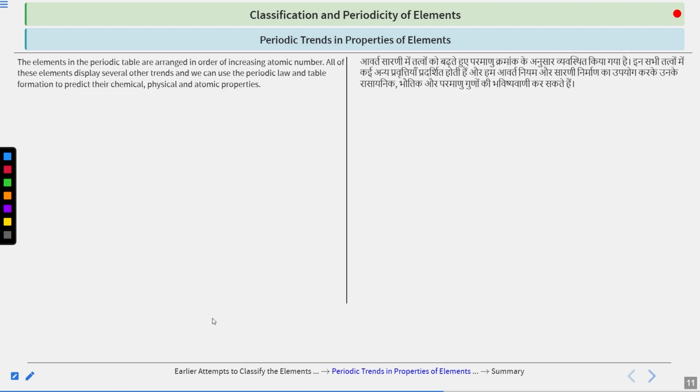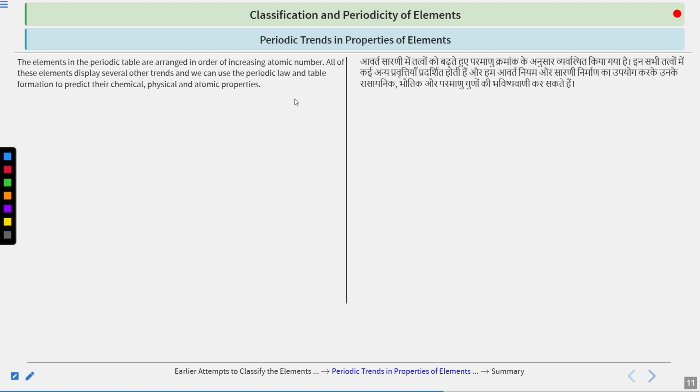Now we will talk about the trends. So earlier when we were starting the theory part, we said that we are classifying them in groups or periods so that their properties analysis becomes easy, right? So for that we have trends, so that their physical or chemical properties can be easily studied for the large number of elements.